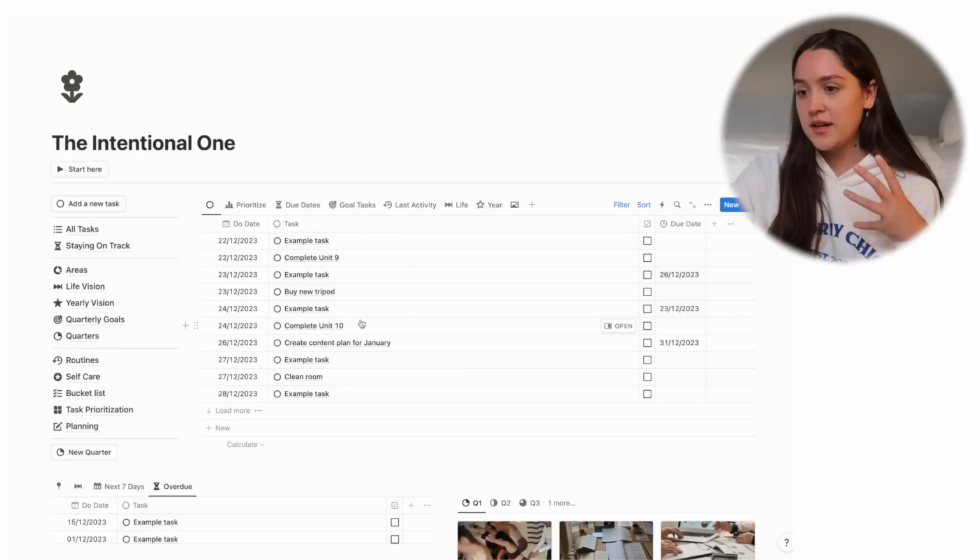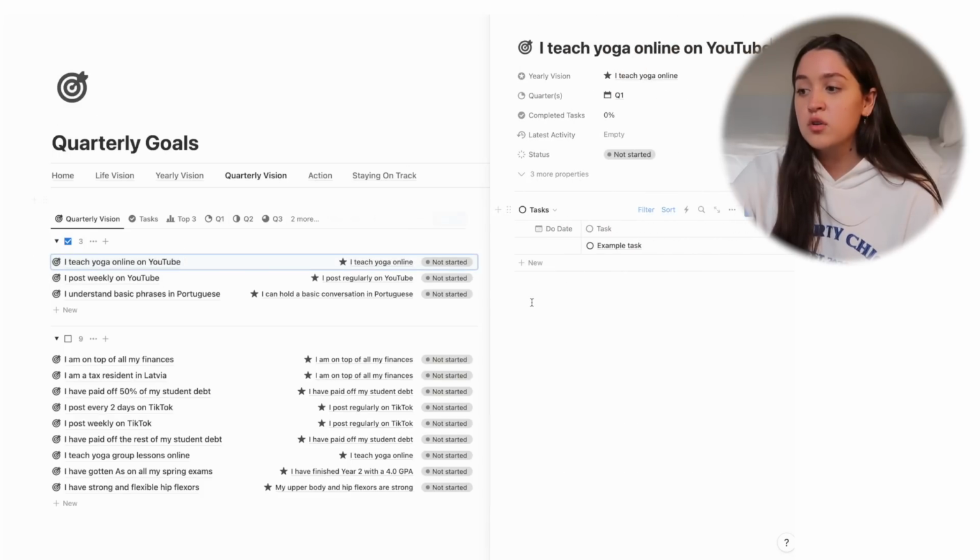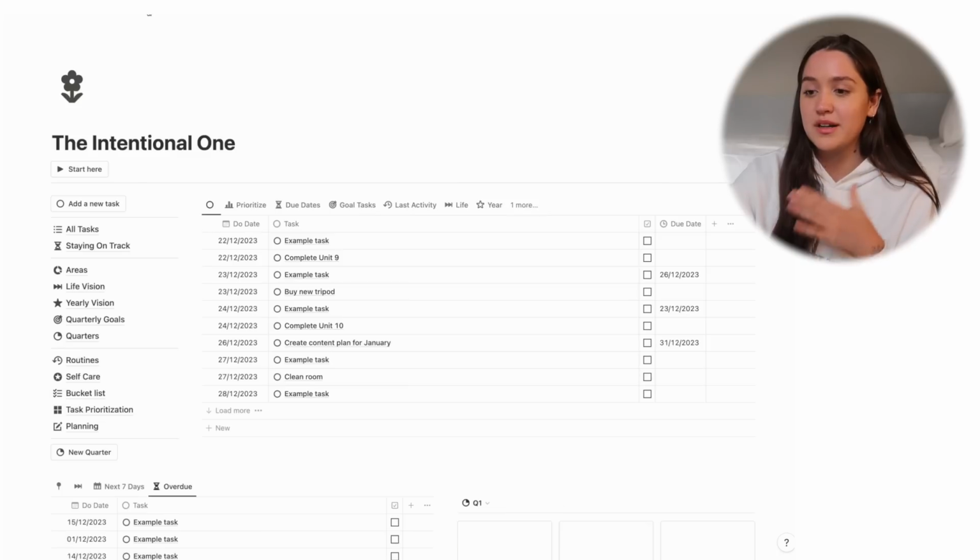Something I want to mention as well, for anyone doing the 12-week year, if you don't want to do the whole personalities thing, if you're just like, I don't care what personality I am, I want to do the 12-week year, because the 12-week year is a very famous thing. If you want to do the 12-week year, do the intentional one, because the intentional one is set up basically for the 12-week year. You can do the 12-week year with this. So that is the main difference in the databases. They only go as far as quarterly goals. And then based on the quarterly goals, you still have the tasks to break it down, because it's very important for the intentional one to break it down.